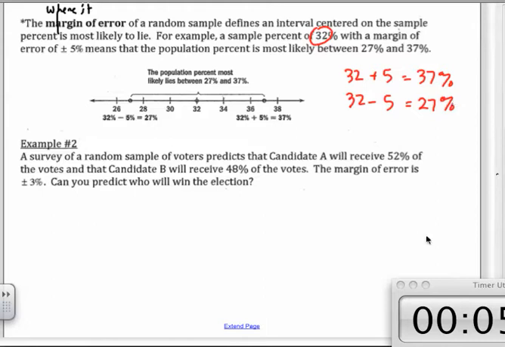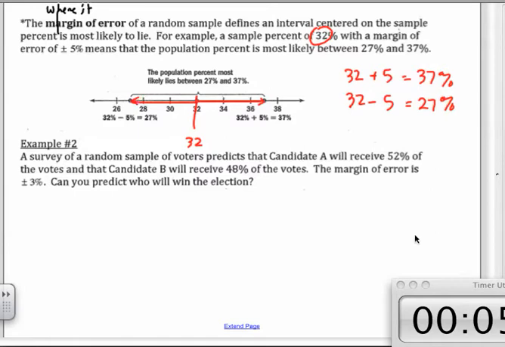Okay? And then they did it on a number line, and they showed us, okay, if this is the number we get, we expect that it's somewhere between here and here. That's a pretty big margin of error. Okay? But let's look at this example number 2.